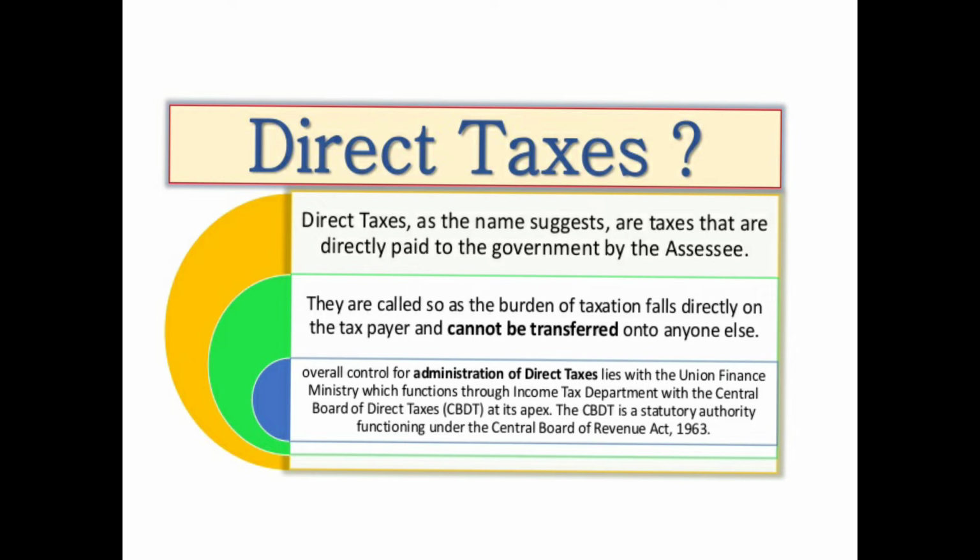Okay, so what is direct tax? Direct tax, as the name suggests, is the tax that is directly paid to the government by the assessee. If a tax is paid directly to the government by the individual on whom the tax is levied, it is known as direct tax. So the impact of the tax and incidence of the tax will be on the same person. They are called so as the burden of taxation falls directly on the taxpayer and cannot be transferred to anyone else. Okay, for example, income tax. One cannot transfer the burden of tax to other persons.